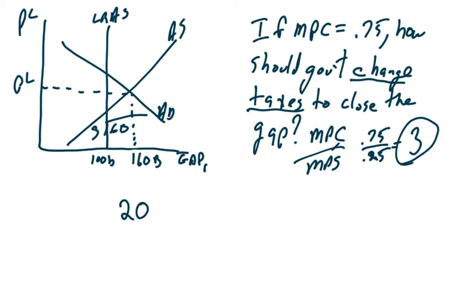So in this case, I'm sorry, I wasn't expecting the bell to go off there, but we can safely say that the government needs to increase taxes by $20 billion in order to close the gap.